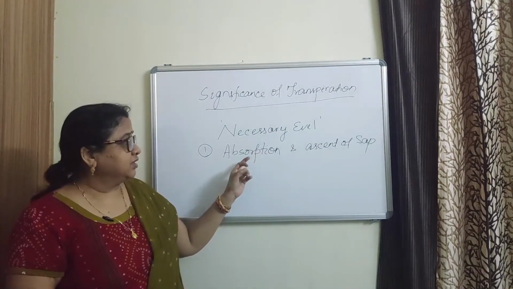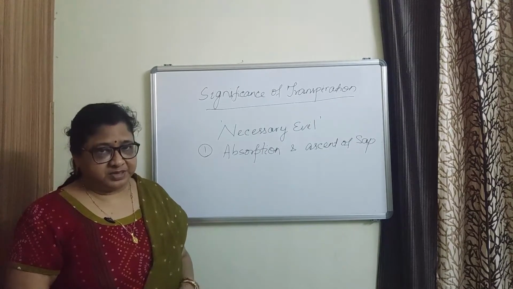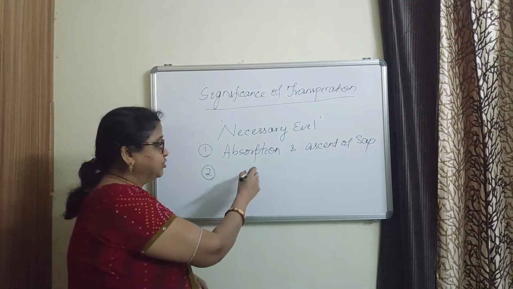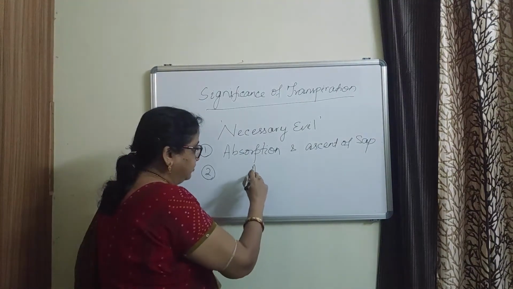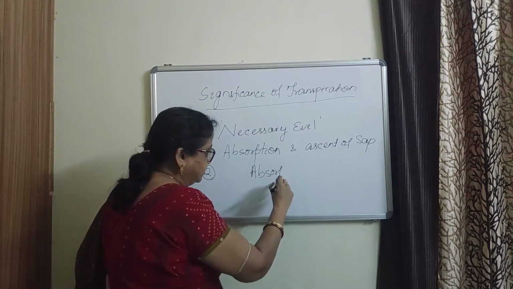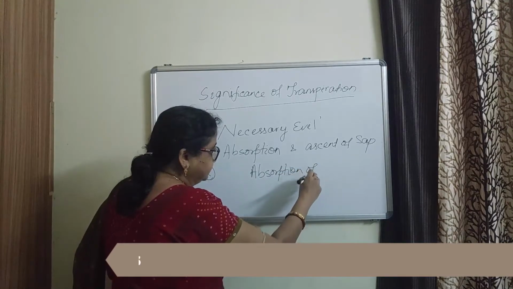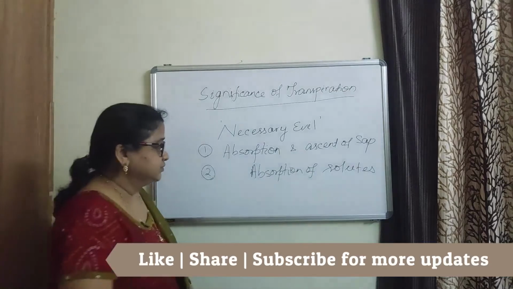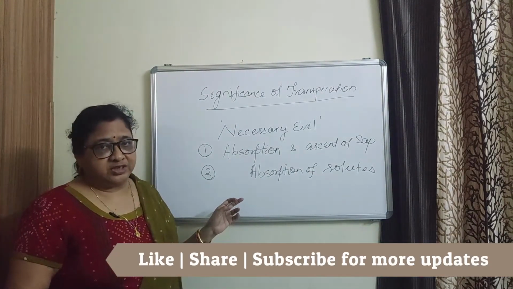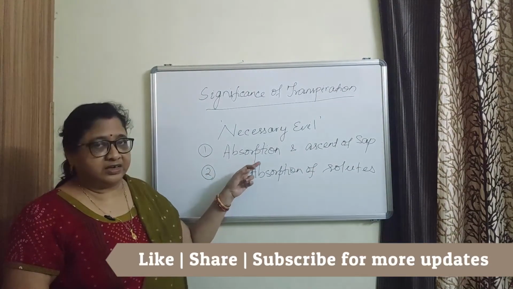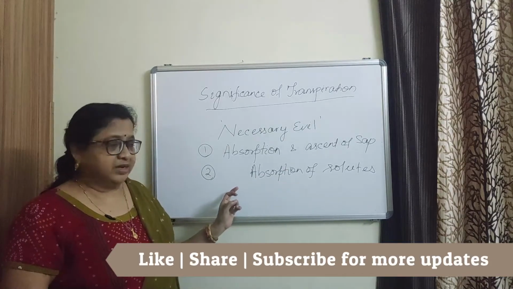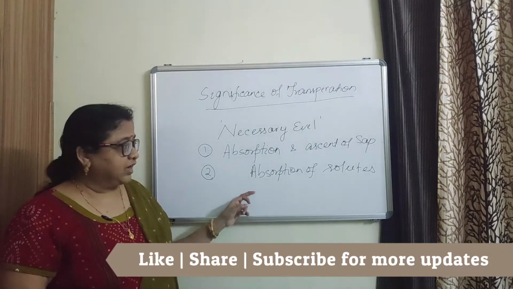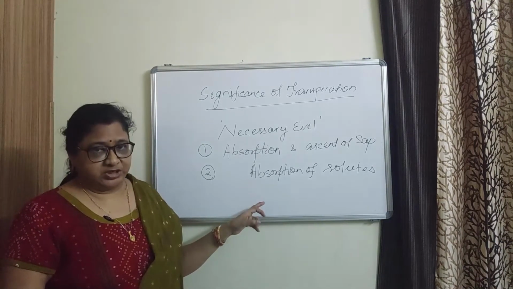The second is it helps in the absorption of solutes. As the transpiration helps in the absorption of water and ascent of sap, some minerals dissolved in the water are also absorbed due to transpiration.